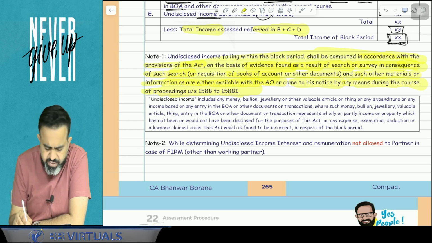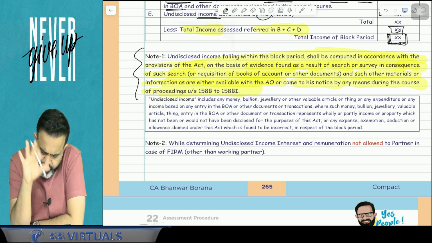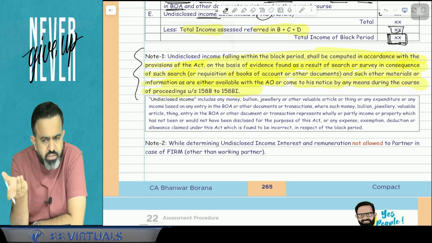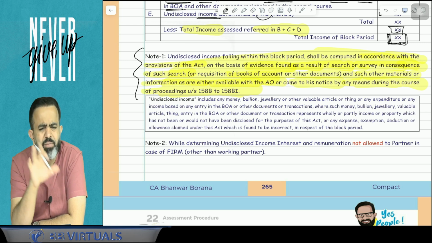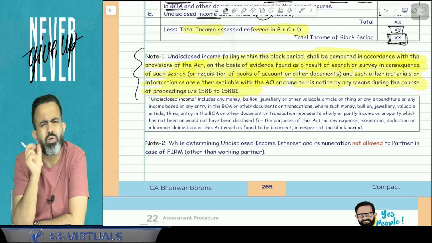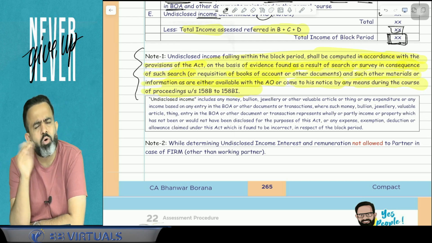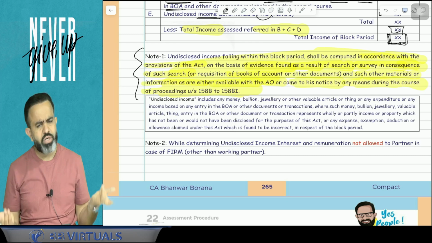So guys, here they are saying that the AO will determine the undisclosed income on the basis of the search, or a survey in consequence of the search, and whatever comes to the notice of the AO, and on that basis he will determine the undisclosed income. But what is the meaning of undisclosed income? Undisclosed income means, very simply, that income or that asset has not been disclosed anywhere in the income tax. That is called your undisclosed income.